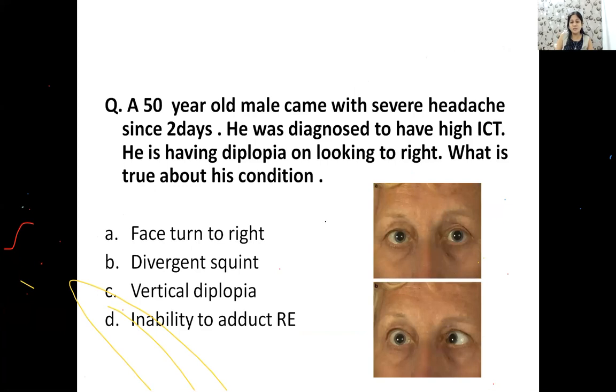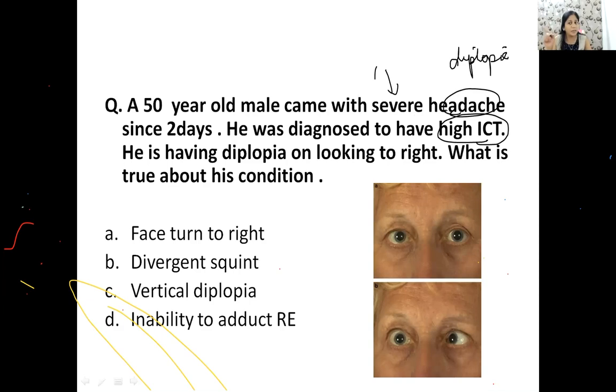Now see this question again. All of you try to answer this question. This is again a sixth nerve palsy question. Dr. Silpa, देखो बच्चे दोबारा से देखो. So there is a 50-year-old male who came to you with severe headache since 2 days. This is how the patient presents to you. High intracranial tension, headache, or maybe a diplopia. Okay? So there's a history of diplopia on looking to the right side.